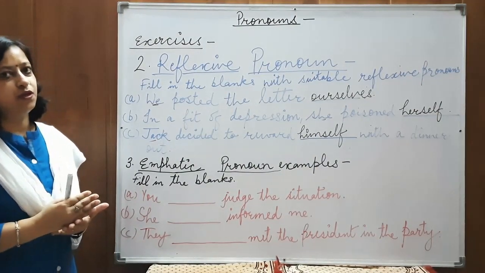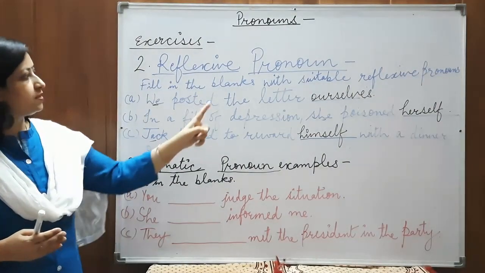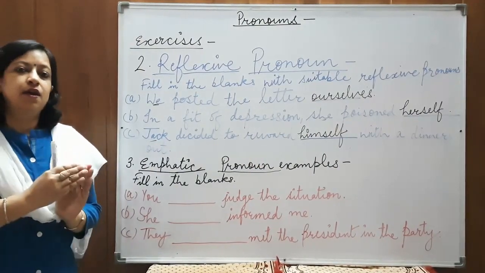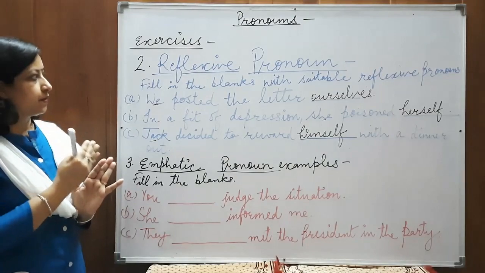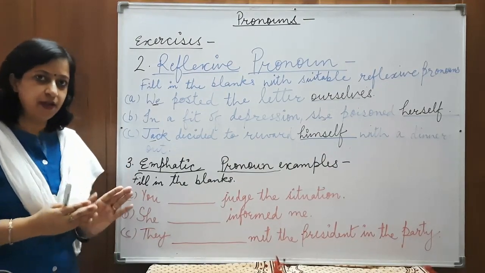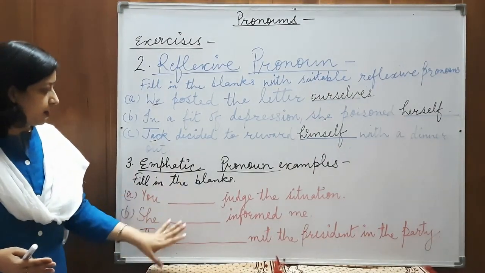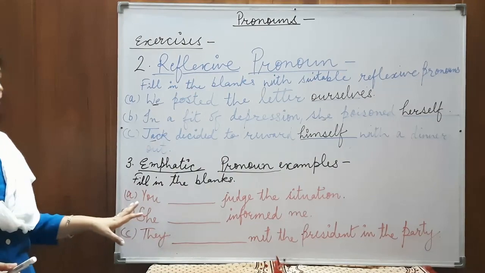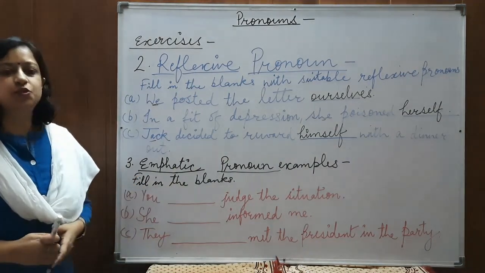But in reflexive pronoun, we'll use ourselves, herself or himself as an objective case after the whole group of words. Alright? And just after the subject, in emphatic pronoun, we'll use ourself, herself, himself, whatever it is, just to give more stress. You dash judge the situation.